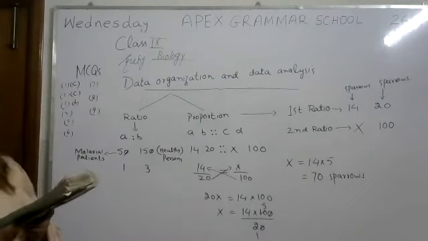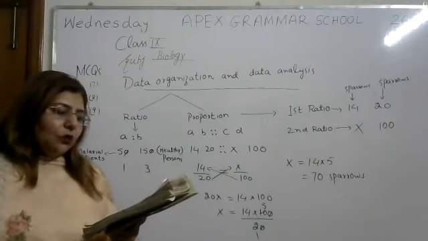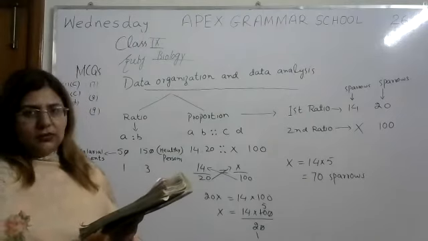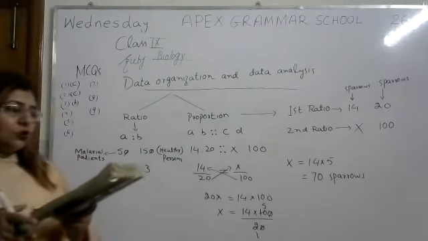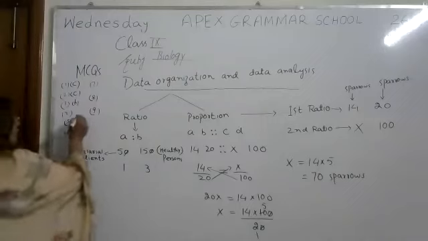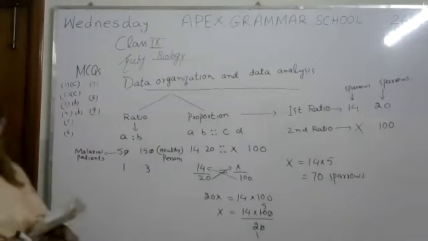And option C, the hypothesis is proven wrong. Wrong answer. Option D, the opposite of the hypothesis is tested and proven wrong. This is also a wrong answer. So question number 4, the right option is B. Please mark it in your book.